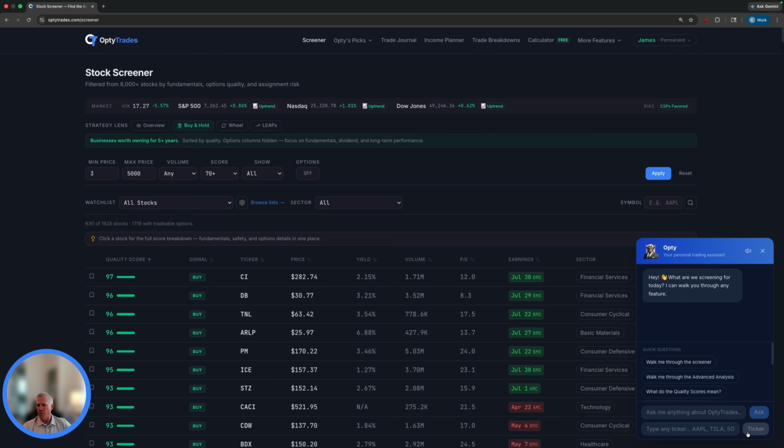All right, so let's go back out to the main screen, the screener, and I want to point out we've got this feature here called Ask Opty, and Opty is an AI-driven Ask chatbot. So you can ask it anything about the website. We still got a few places that we're working on this, so it functions well in most places, but I'm cleaning it up in a couple others.